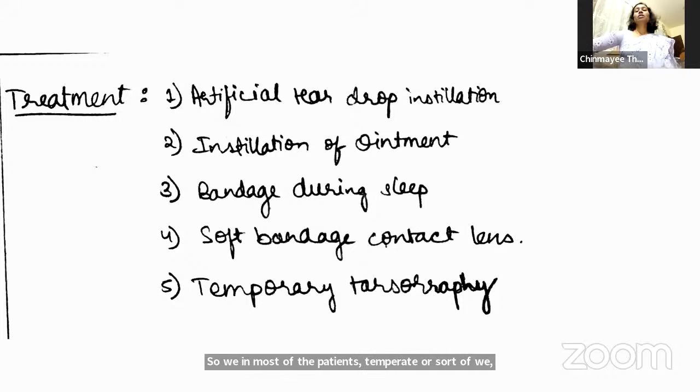When the facial palsy has been there for more than 6 months, 1 year, then we go ahead with the permanent tarsorrhaphy. Suppose that makes the eye look very small. You can also use something called a chemical tarsorrhaphy. You can inject botulinum toxin to the upper lid, just paralyzing the levator muscle so that the eye is closed for 2 to 3 months till the ulcer is healed. That is another way to treat.